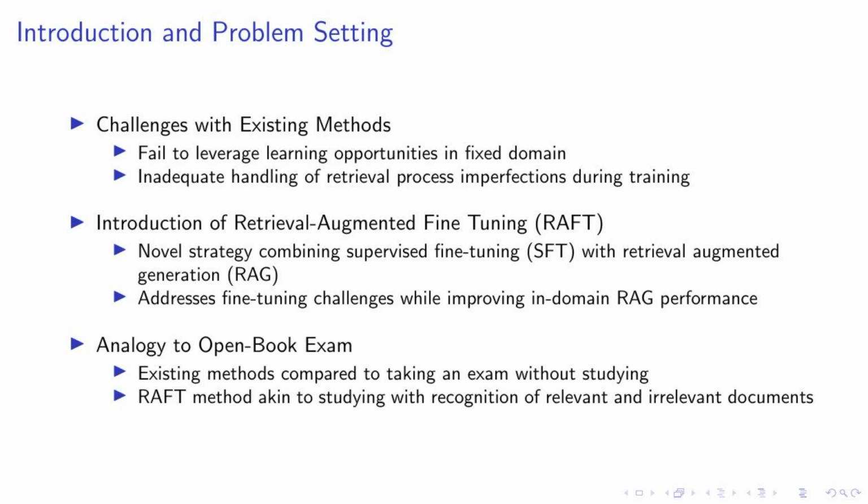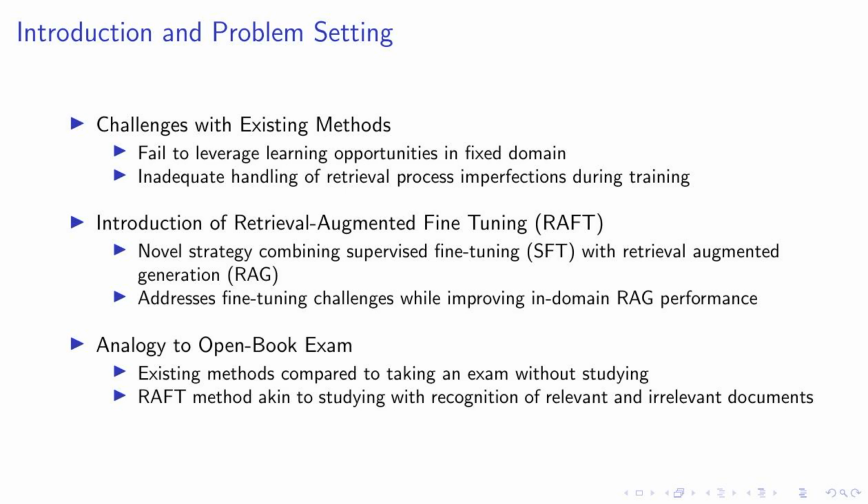In the realm of large language models, we face a couple of significant challenges. Existing methods often fail to fully exploit the learning opportunities presented by a fixed domain. They also struggle to handle the imperfections that arise during the retrieval process and training. To address these issues, we introduce a novel strategy known as Retrieval-Augmented Fine-Tuning, or RAFT. This approach combines the strengths of supervised fine-tuning with retrieval-augmented generation. It not only tackles the challenges of fine-tuning, but also enhances the performance of in-domain retrieval-augmented generation.